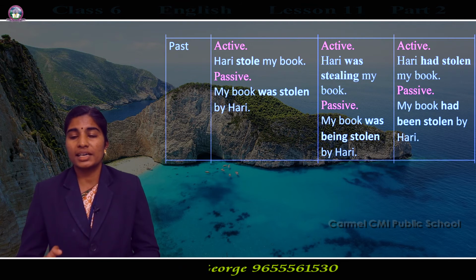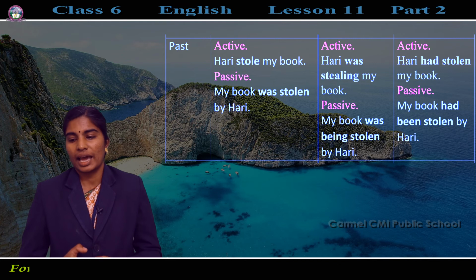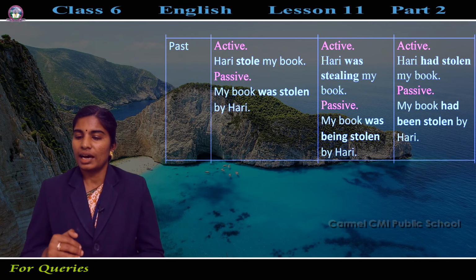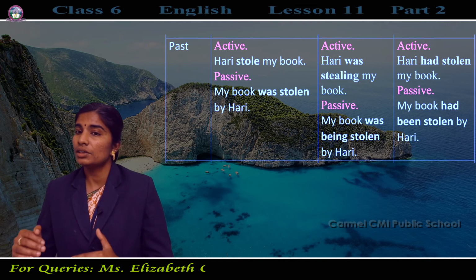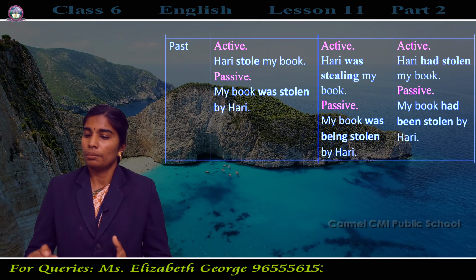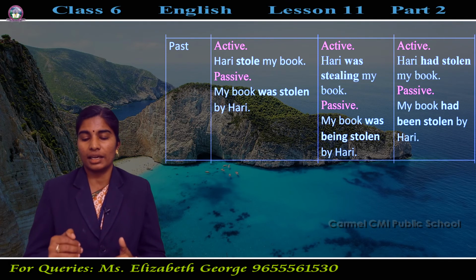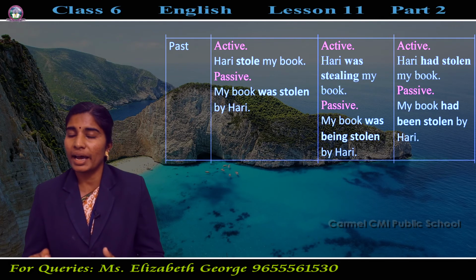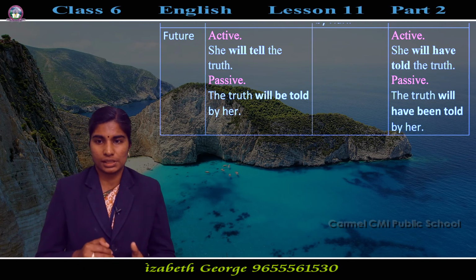Next one, past perfect tense. Active voice is likewise, Hari had stolen my book. Passive voice, you say, my book had been stolen by Hari. Next we can move to the future tense.